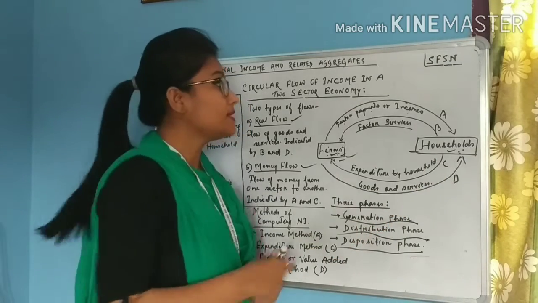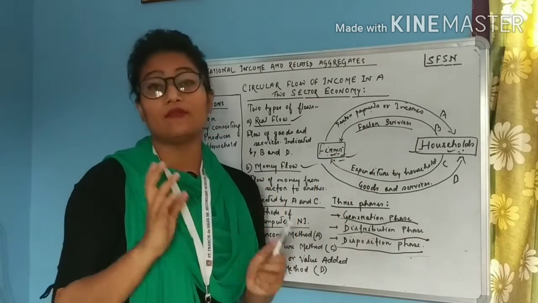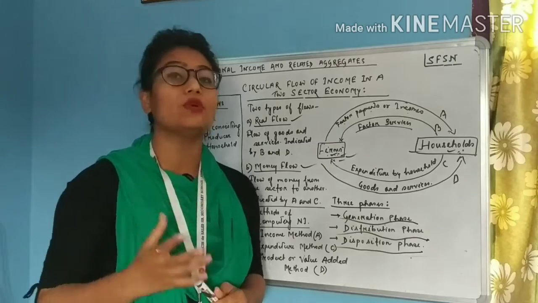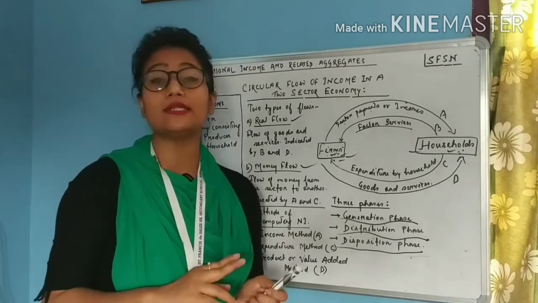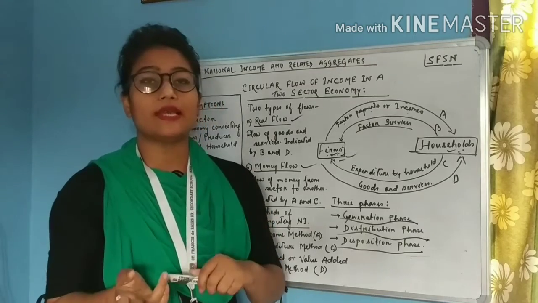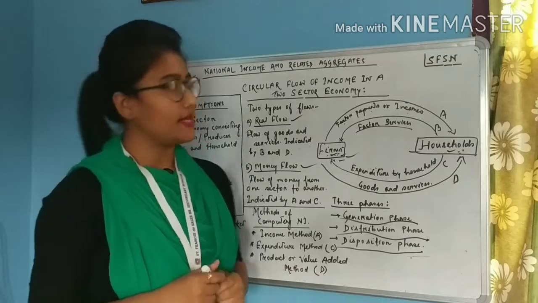So this flow, which includes the flow of goods and services and which is not related to money, is known as real flow. So real flow means the flow of goods and services from the firm sector to the household sector and from the household sector to the firm sector.